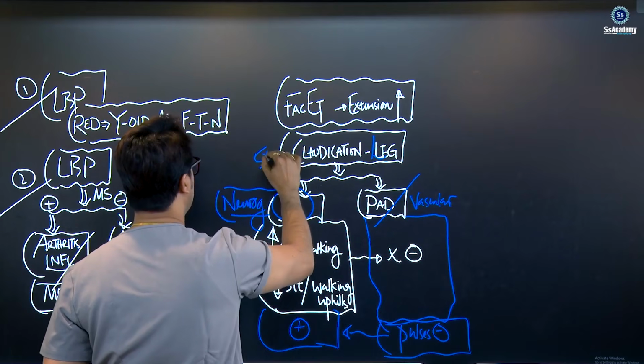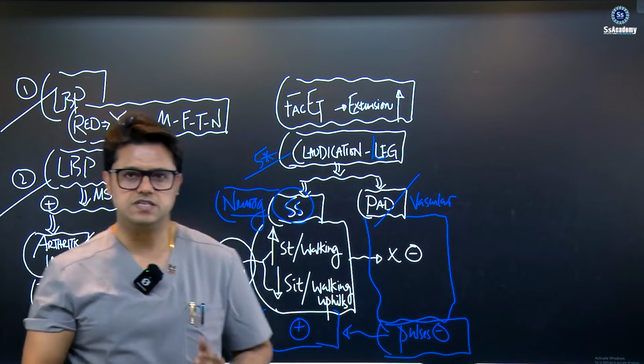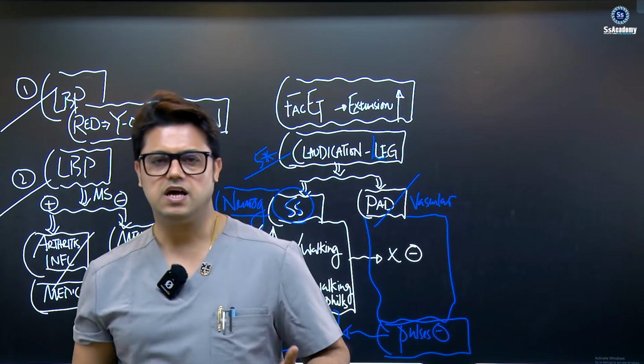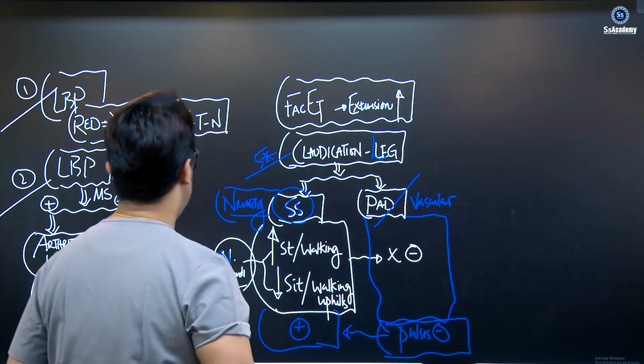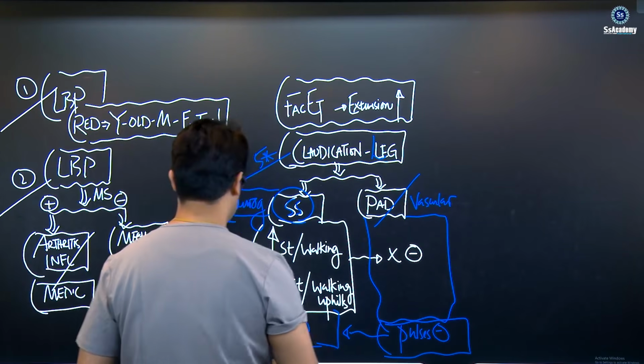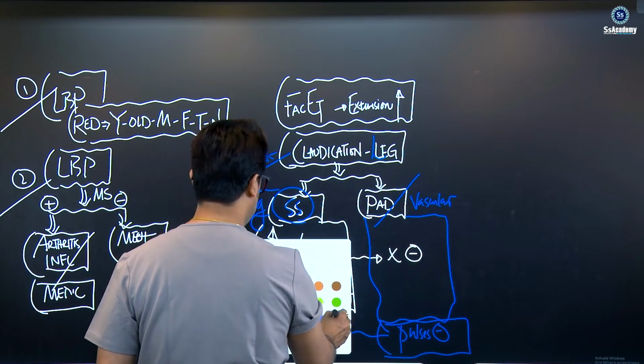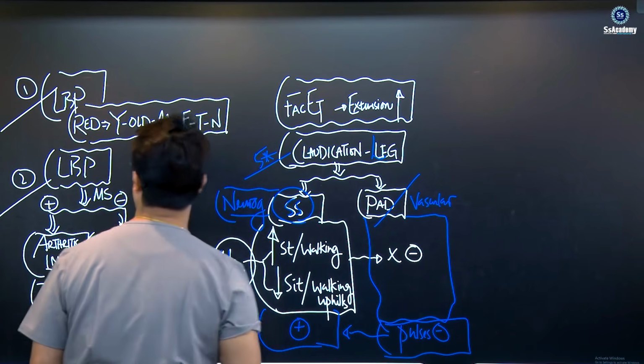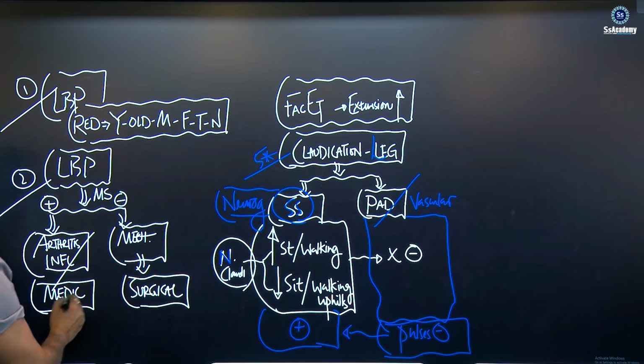This is a 5-star, very hot topic for the exam, differentiating between spinal canal stenosis and vascular claudication, my dear. And another very important thing: low back pain with morning stiffness means arthritis, the seronegative spondyloarthritis, especially ankylosing spondylitis.